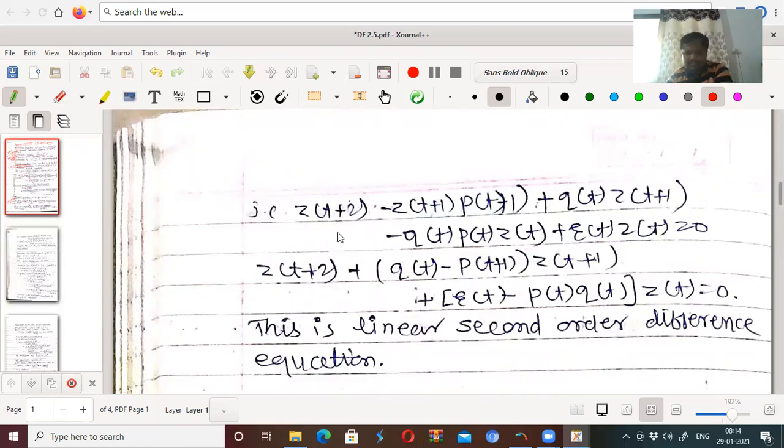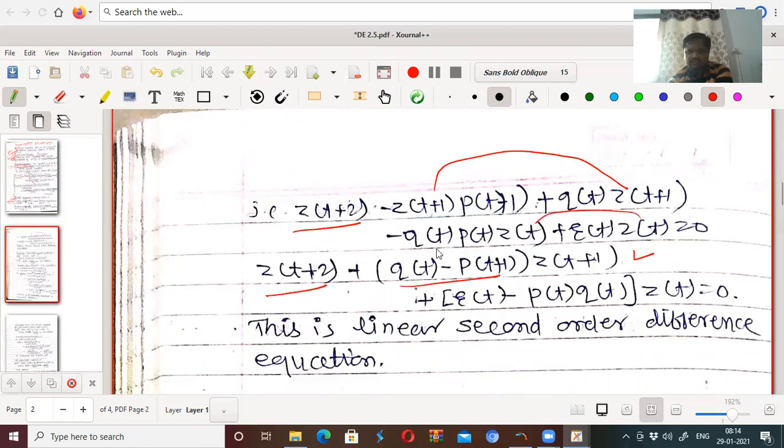Now this gives us z(t+2) as it is. Now take z(t+1) as common from these two: we obtain [q(t) - p(t+1)] z(t+1), and take z(t) common from these two: we obtain [r(t) - q(t)p(t)] z(t) equal to 0.